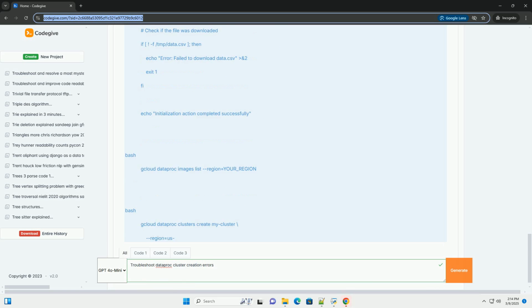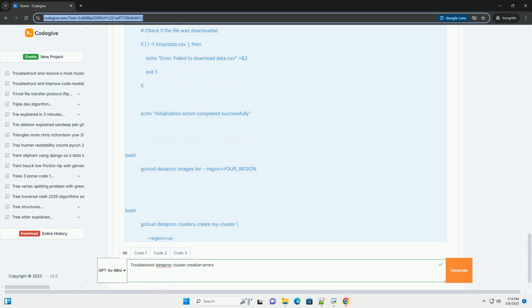5. Image version compatibility. Error: INVALID_ARGUMENT, specified image version is not supported. Cause: you're trying to create a cluster with an older or unsupported Dataproc image version.